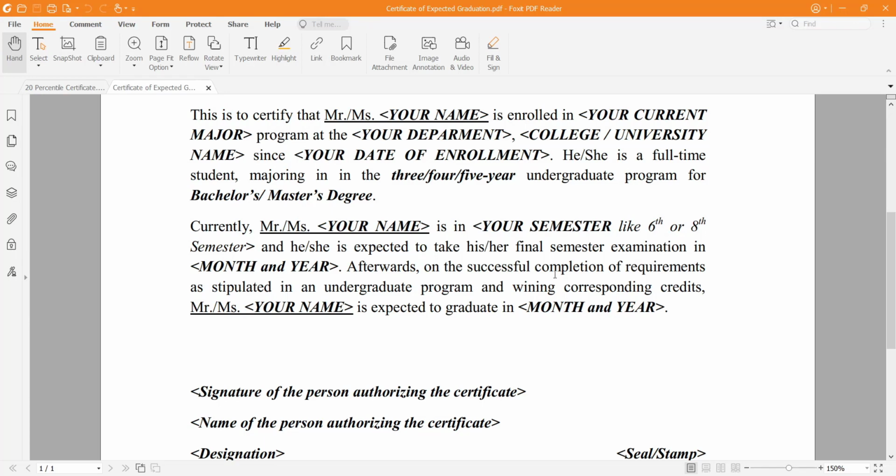Afterwards, on successful completion of the requirements as stipulated in the undergraduate or postgraduate program, whatever your program is, and earning the corresponding credits, Mr. Gaurav Kumar, replaced by your name, is expected to graduate in the month of, let's say the exam is happening in April and you are getting your degree by July, then you can write two different dates, like April here and July here.